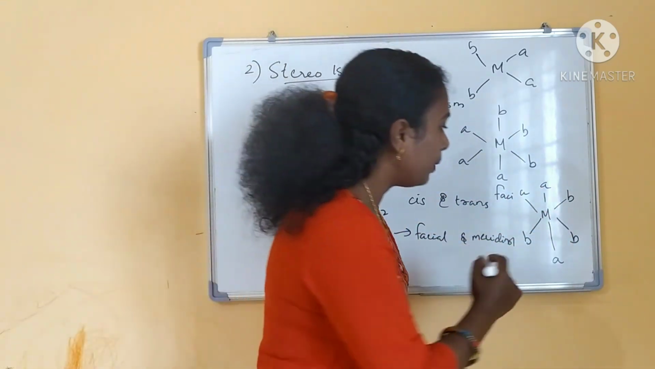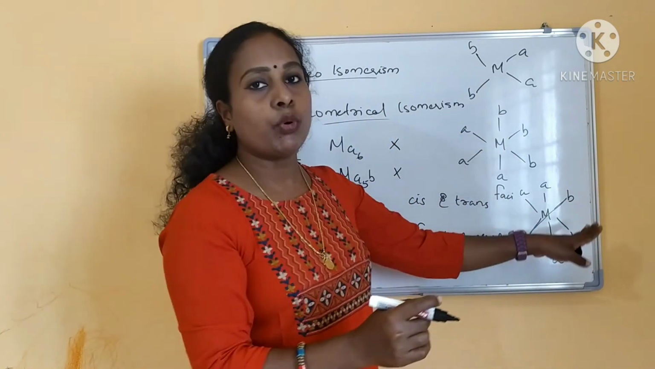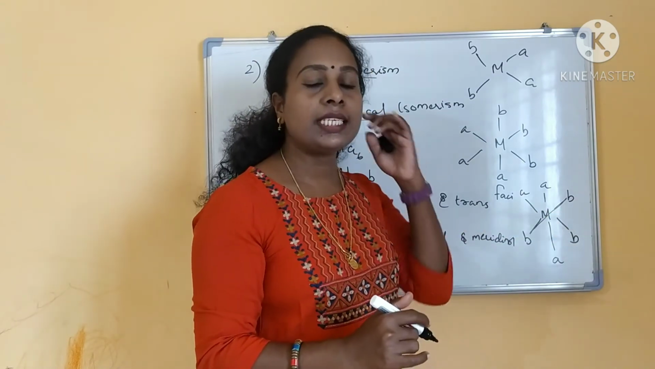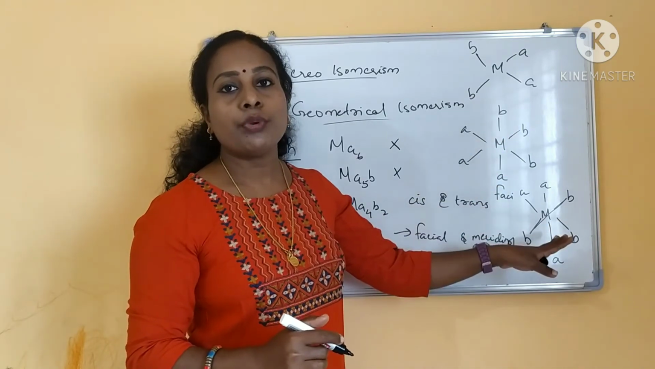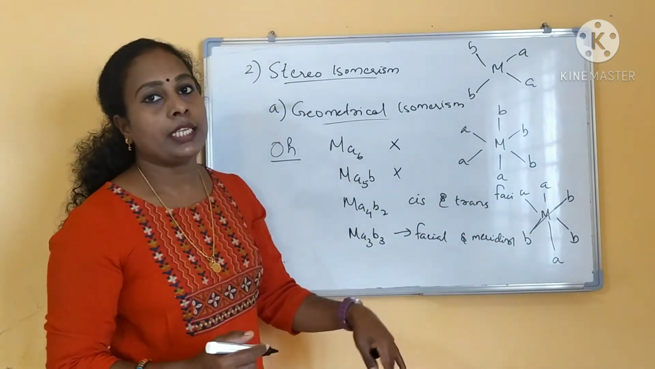Meridional isomer will be where the identical ligands will be in the plane bisecting the molecule, okay, the plane bisecting the molecule, that is called meridional isomer. These are the categories you have to identify about the geometrical isomers. Now coming to the optical isomers.